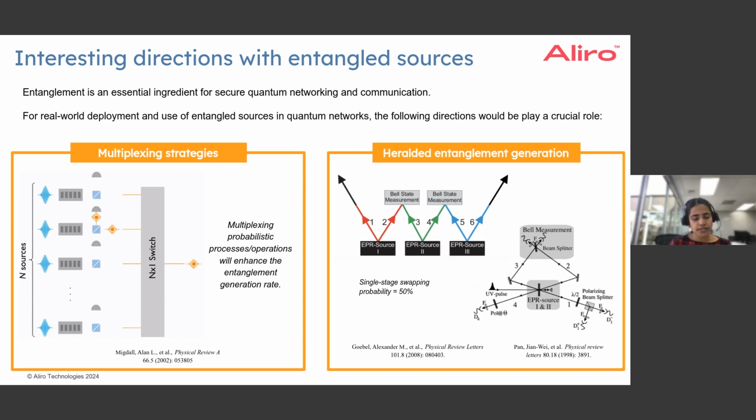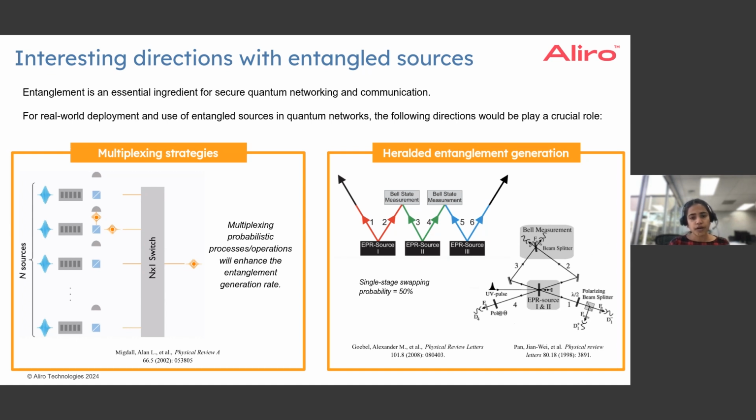In order to do this, we can rely on multiple sources that can be put together to achieve one successful generation by considering all these sources at the same time, so that the probability of entanglement generation is enhanced. Equivalently, we can consider multiple frequency bands that can all be utilized. We can consider multiple time bins over which we'll try to generate entangled photons. So such schemes for multiplexing can allow us to enhance the entanglement generation rate.